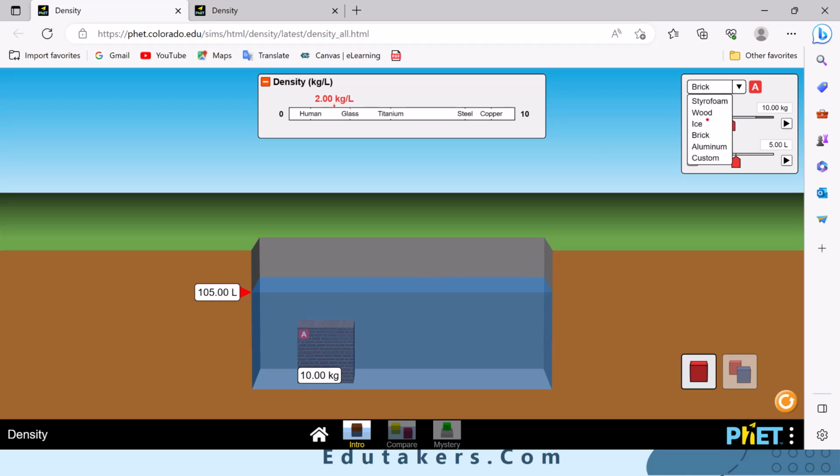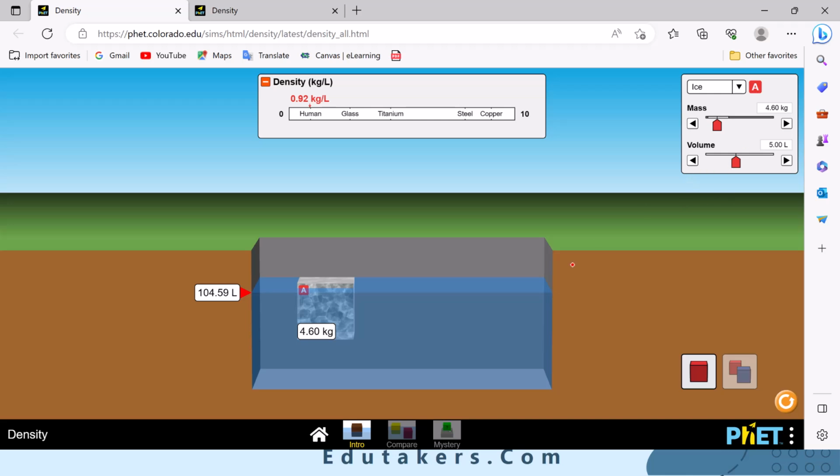If I take any other such as ice, the ice is partially floating here. It is because if you calculate its density, its mass is given 4.60, divide it with 5.00, you get 0.92 kilogram per liter, and it is nearly equal to 1 kilogram per liter.